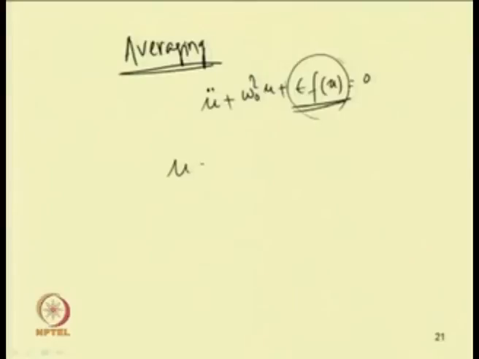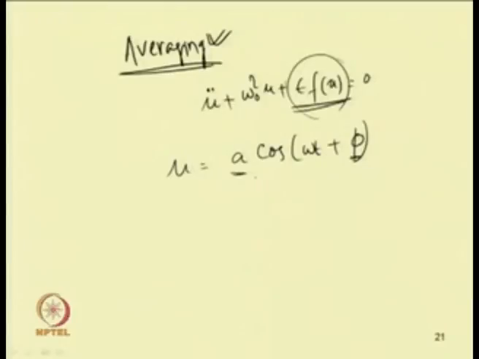The solution u can be written as a cos omega t plus phi. In the method of averaging, instead of taking this a and phi to be constant, we have taken a and phi as functions of time. By taking a and phi as functions of time, we have different sets of averaging methods. First we have studied the van der Pol method, then the Krylov-Bogoliubov method, then the generalized harmonic balance method, and further the Krylov-Bogoliubov and Mitropolsky method.